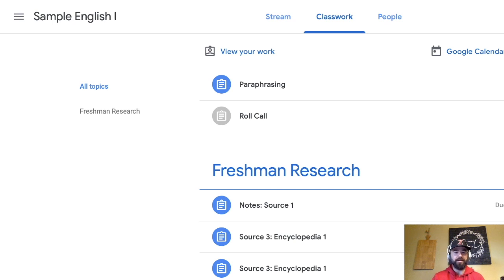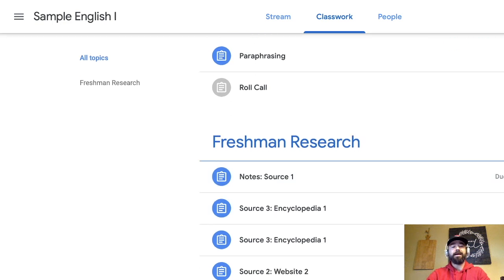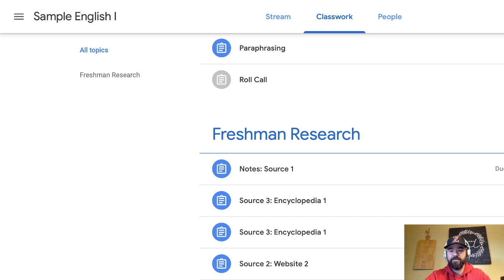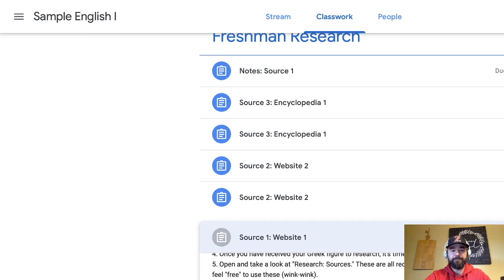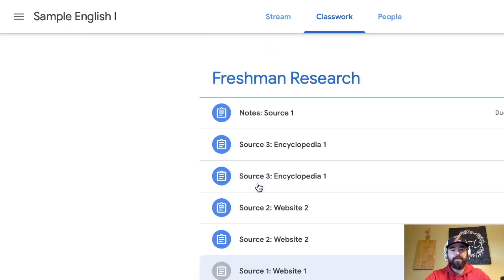We're going to write notes over source 1, our first website. Can't do that unless I have something to write notes over. This would be like trying to read a story without the story. You can't do that. So I have to have this assignment done before I have this assignment done. If I go back, let's say that I have done my assignment and I want to see what I got on that. This one's been graded. It has all of this stuff. If I click on it again,